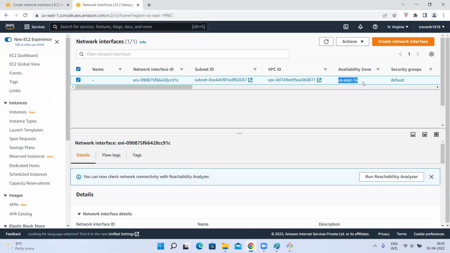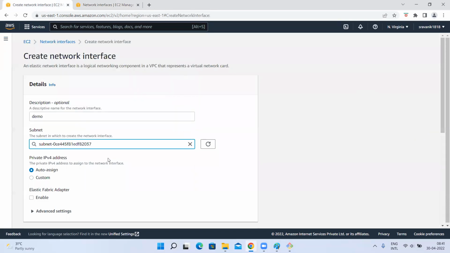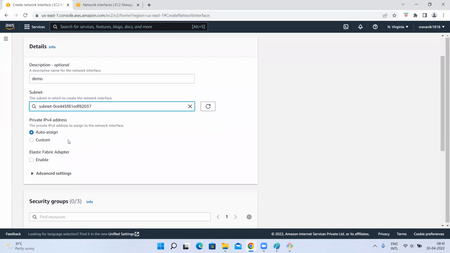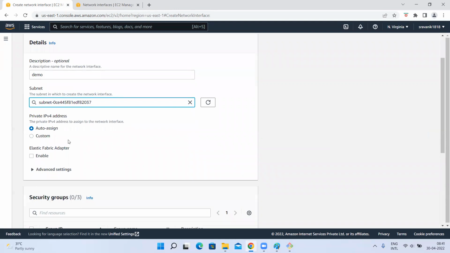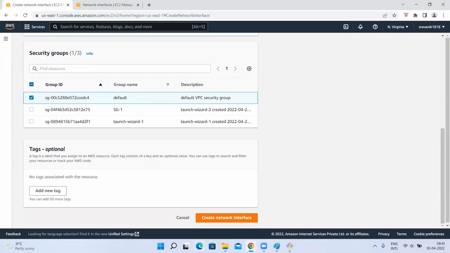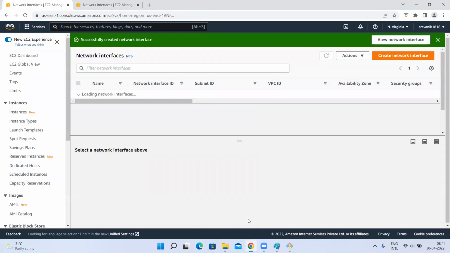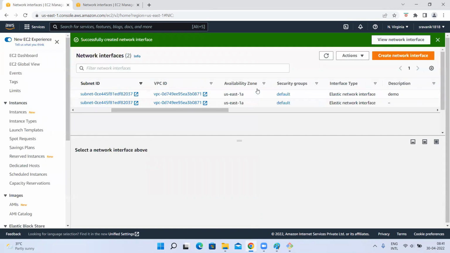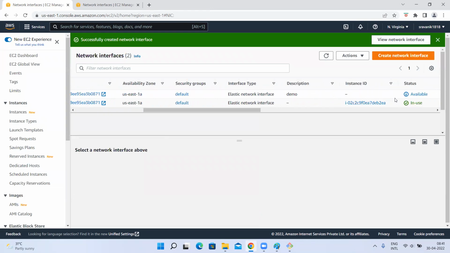Actually, it is an availability zone, but in the default VPCs, they took the availability zone name as the subnet name. So US East 1A, right? We create subnets in different availability zones, and we give public one, private one, like that. But they give the availability zone name as a subnet name. Then you need to assign one security group for this. Create network interface. Done.